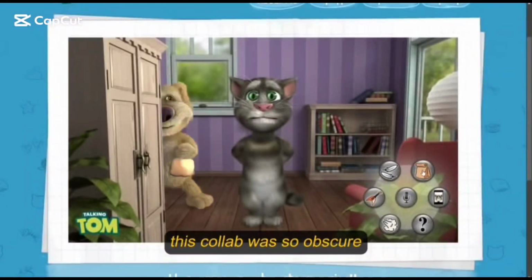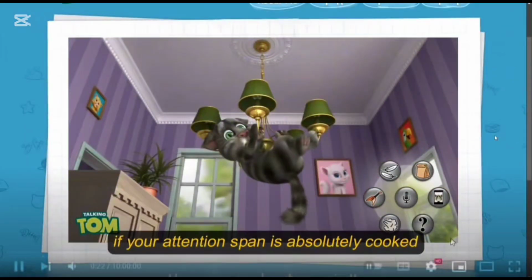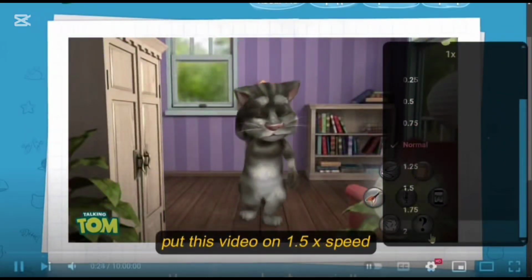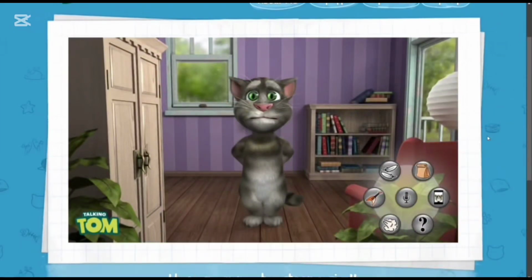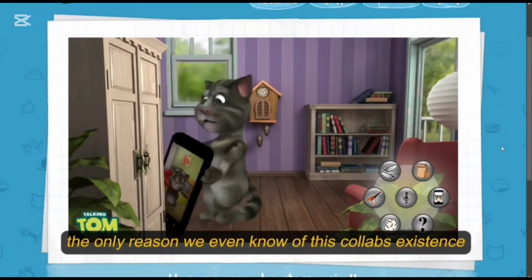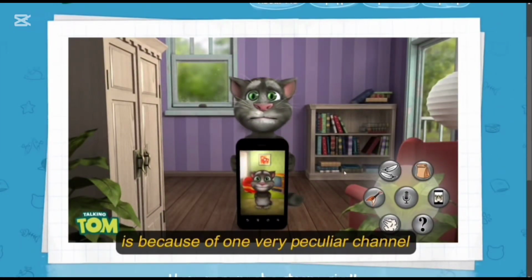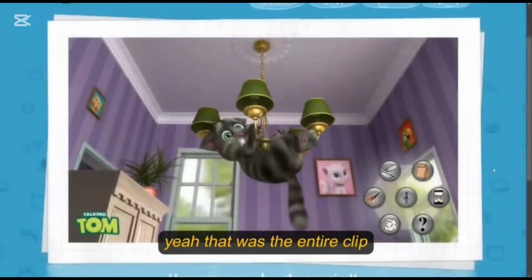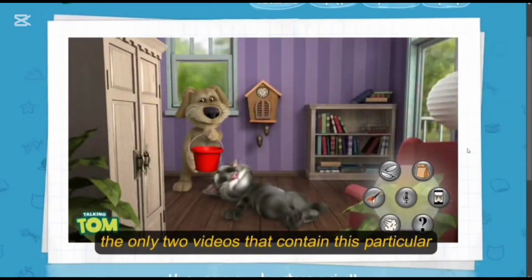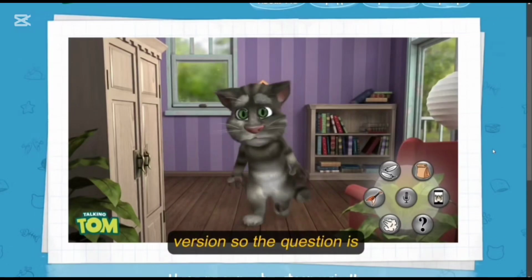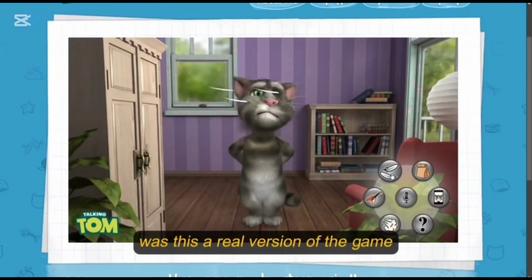The Talking Tom and Friends franchise is one of the biggest in mobile gaming history, and you know what happens when a game gets hundreds of millions of downloads? Countless bootlegs and fakes start flooding in to try and get in on the action. Today, I'm going to be exploring some of the most infamous Talking Tom bootleg games, some of which were so dangerous that they infiltrated certain government agencies.